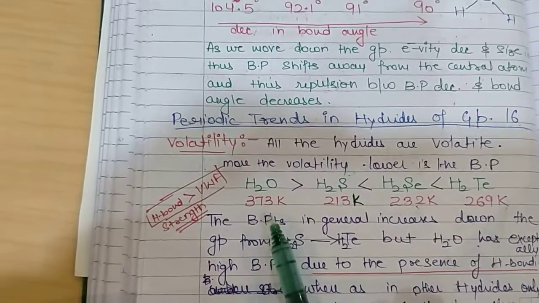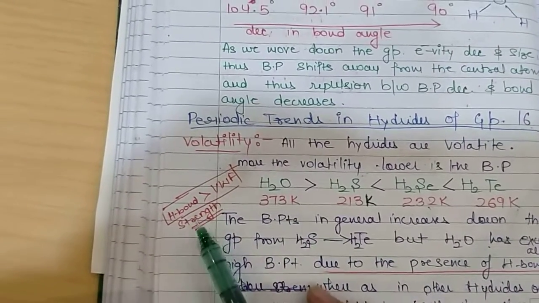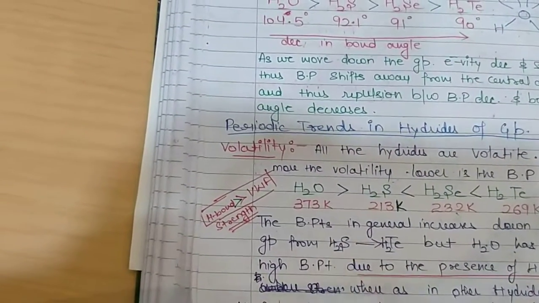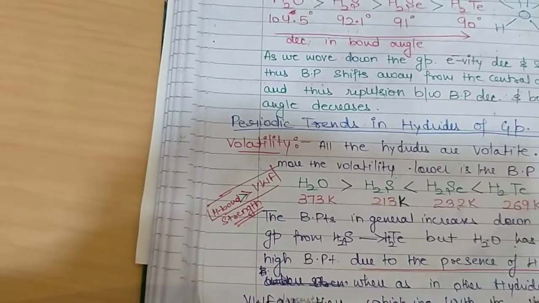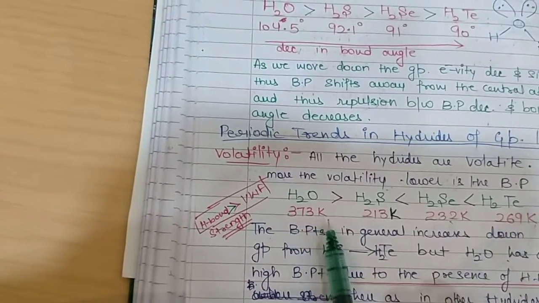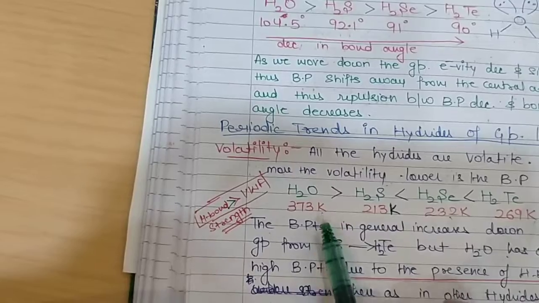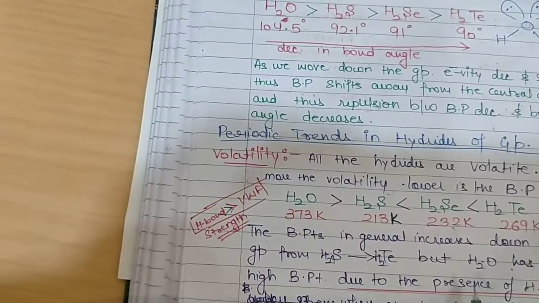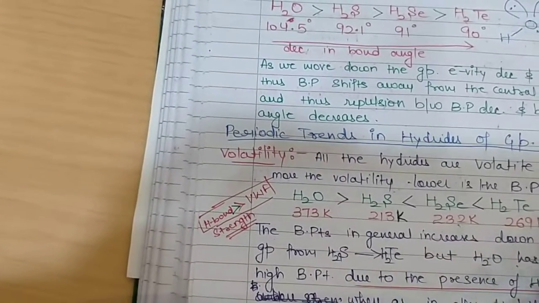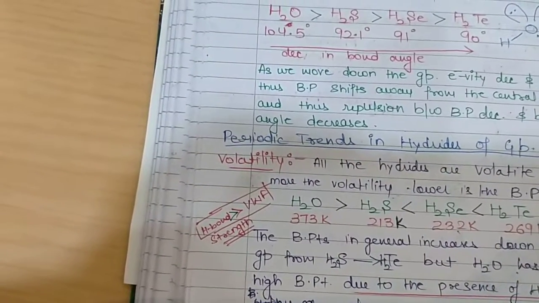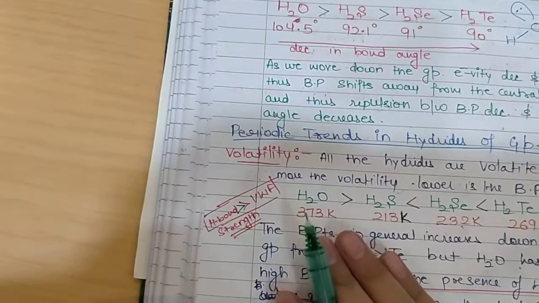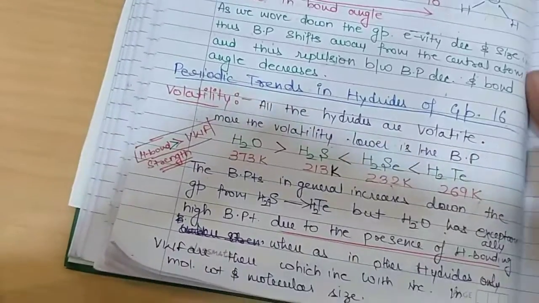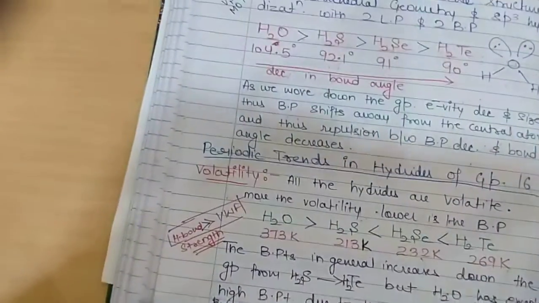So in case of water, hydrogen bonding is present, and the strength of hydrogen bonding is far more in comparison to the van der Waals forces. So boiling point of water becomes exceptionally high in comparison to the boiling point of other hydrides of group 16. That is why in general boiling point increases down the group, but water is having exceptionally high boiling point. So this is the explanation for the boiling point of group 16 hydrides. We have already